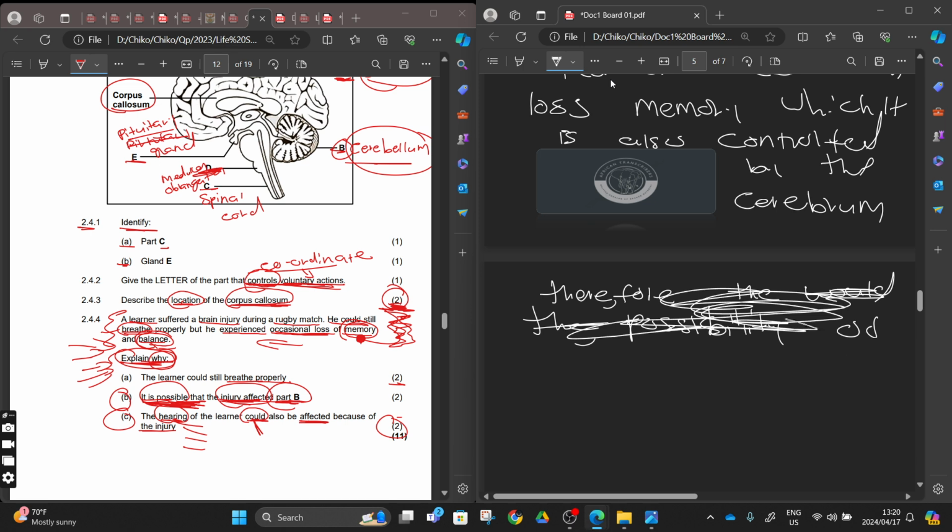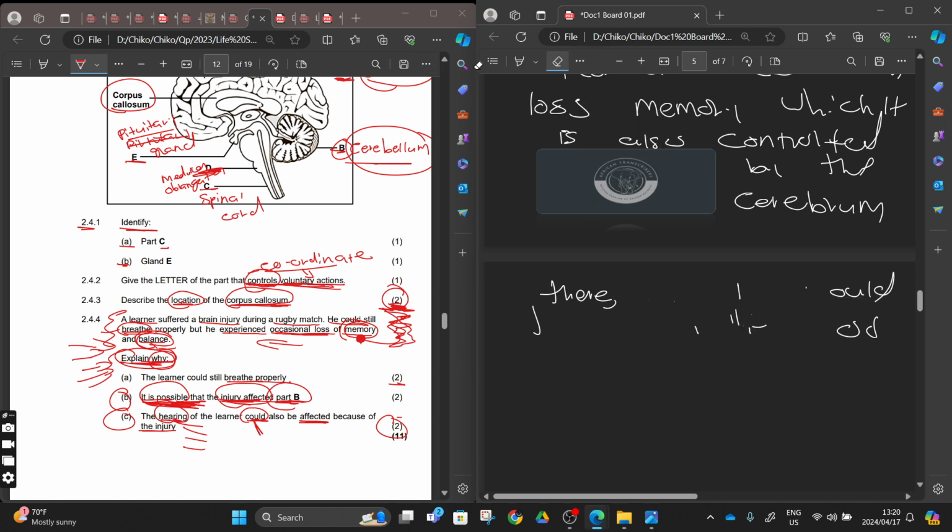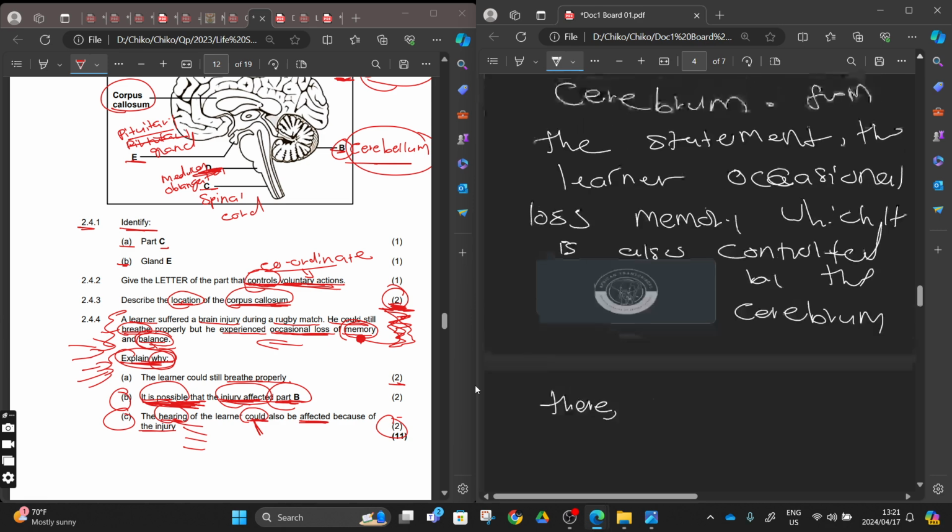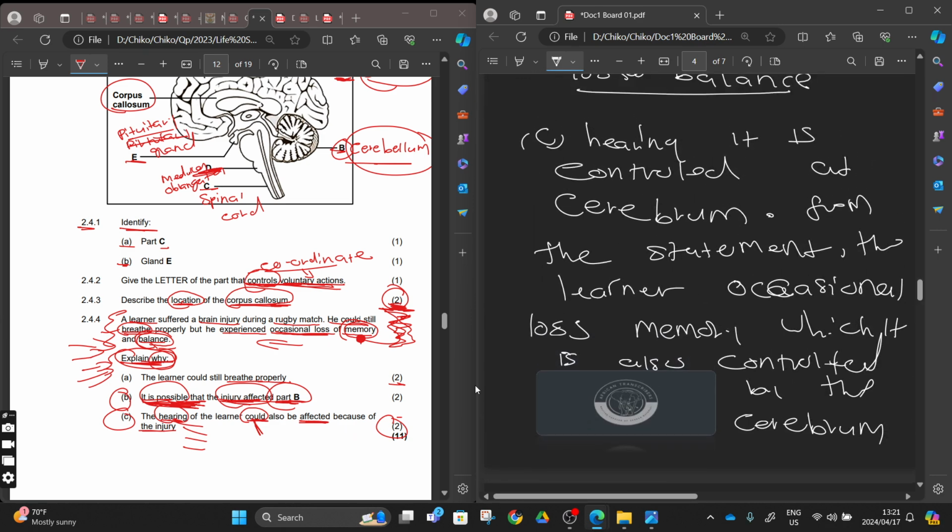Look at the question. They say explain why the hearing of the learner could also be affected because of the injury. We are answering this from the hearing. Hearing is controlled at the cerebrum.